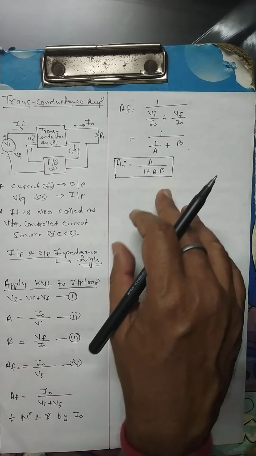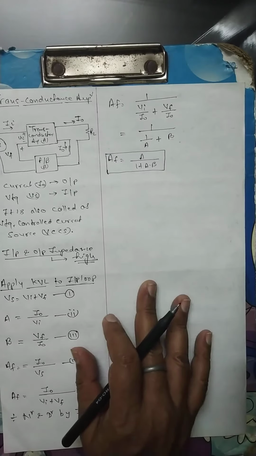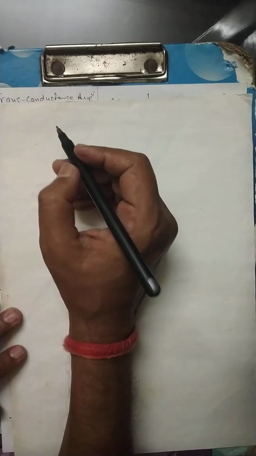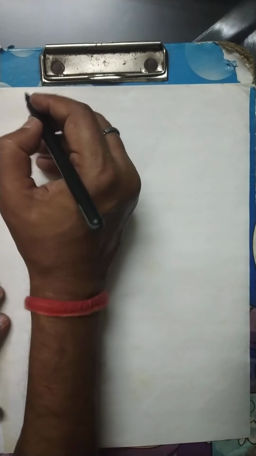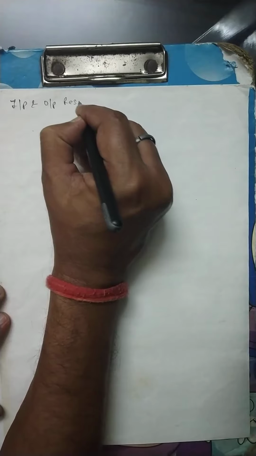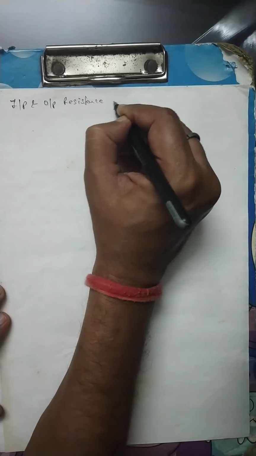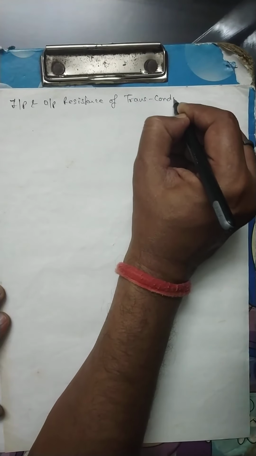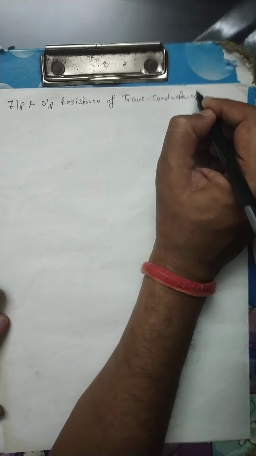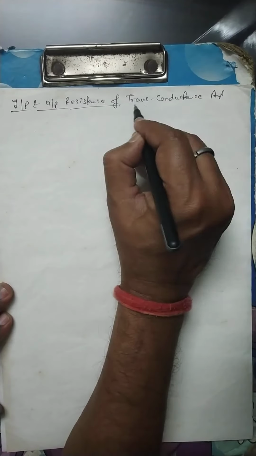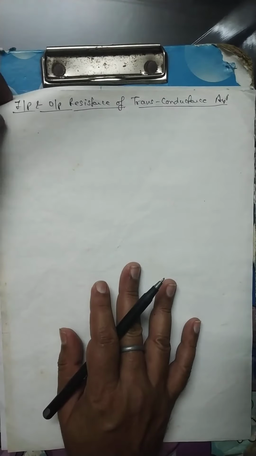Now the calculation of input and output resistance of a transconductance amplifier. We have to draw the circuit.